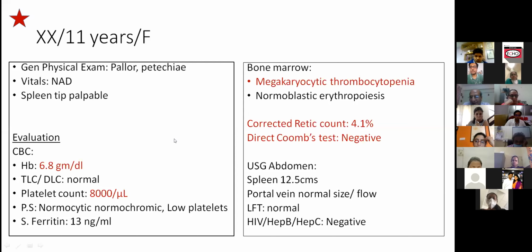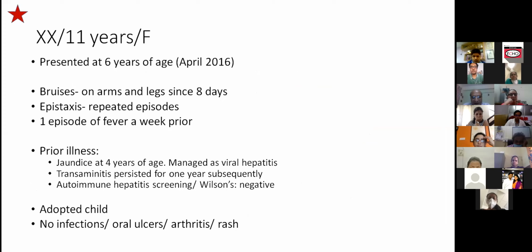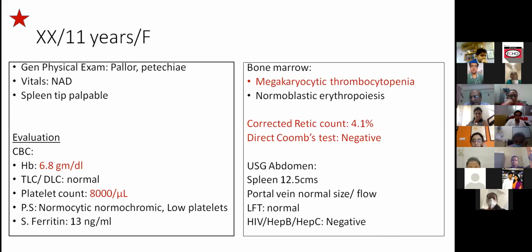You said the diagnosis looked like ITP. Typically ITP patients won't have that degree of anemia. She has 6.8 grams of hemoglobin. More important is that it is normochromic. If it was a microcytic hypochromic anemia, one could understand that it could be a nutritional anemia. With normocytic normochromic anemia, it would be a little odd to take ITP as the first diagnosis and forget about everything else.